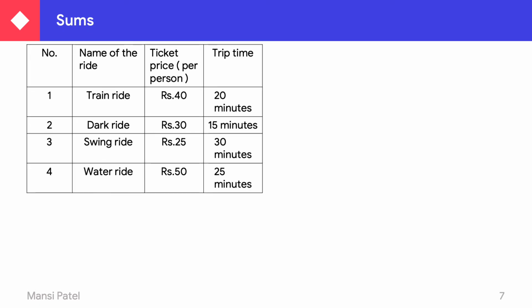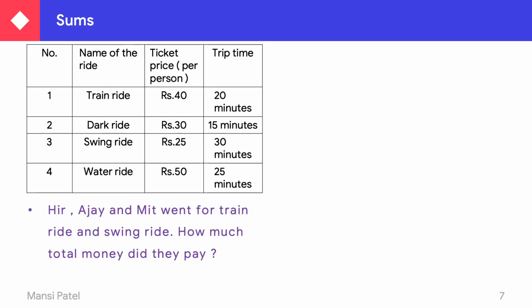Now see another question regarding this table. Here Ajay and Meet went for the train ride and swing ride. In this they took both rides, the train ride and the swing ride. Who is going? Here Ajay and Meet. How much total money did they pay? So see here, there are three persons and they are going for the two rides.